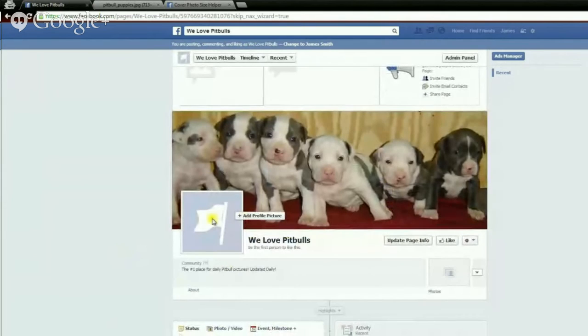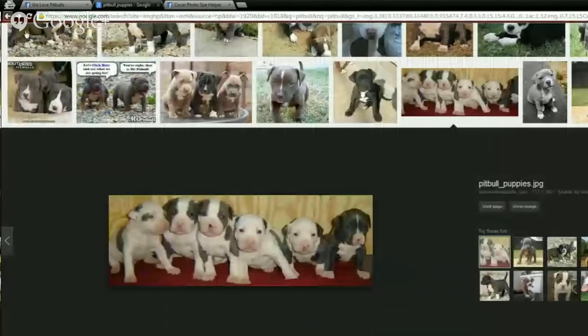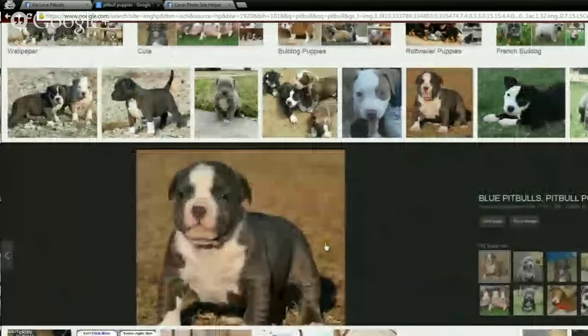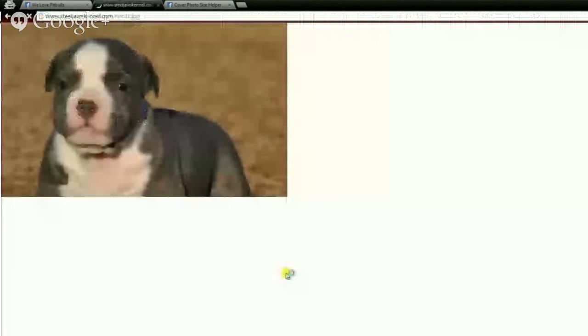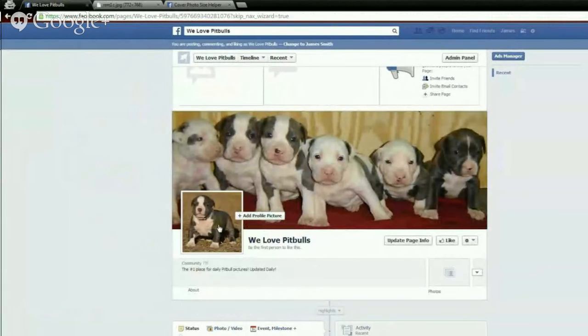Now next up, we need to add a profile picture. Like I said before, anytime you make any post or upload on your fan page, your profile picture can be attached to it. So you want to make sure you know exactly what to expect with your fan page. So I'm going to head back to Google Images, and I'm going to try to find a cute little Pitbull puppy for my profile picture. Maybe this one here. This one looks kind of funny, so we'll use this one. Alright, so we head back to Facebook. We click Add Profile Picture, upload a photo, and there we have it. We now have our profile picture, and we have our cover photo.